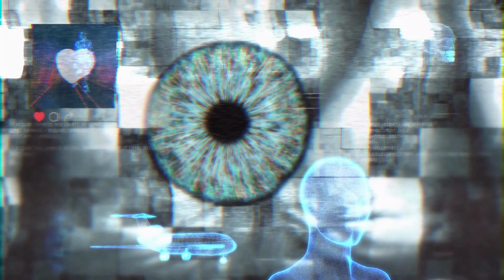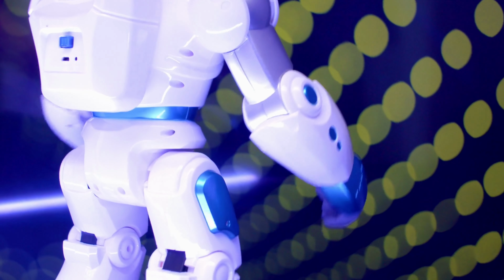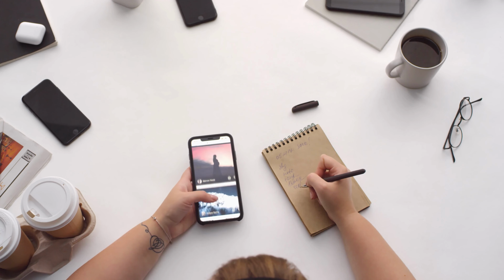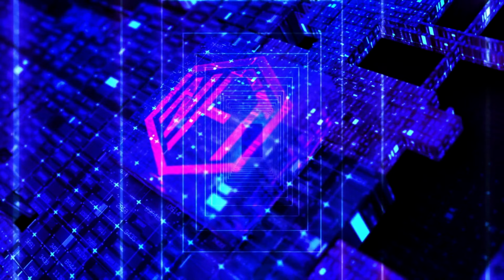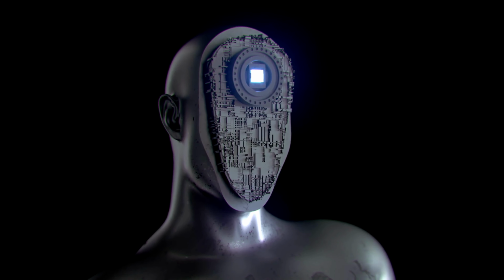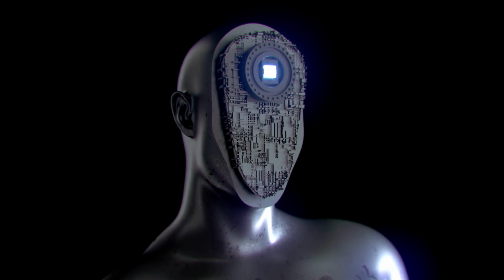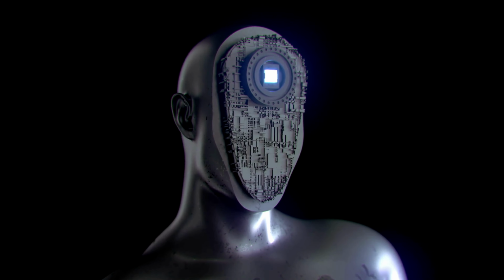In the field of healthcare, AI is making significant strides. It can aid in diagnosing diseases by analyzing medical images such as X-rays and MRIs. AI algorithms can detect patterns that are difficult for human eyes to spot, leading to more accurate diagnoses and faster treatment. AI is also being used to develop personalized treatment plans and predict patient outcomes based on vast amounts of medical data.